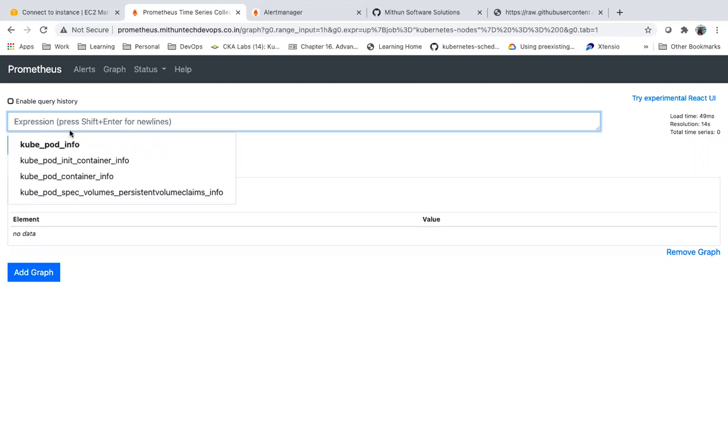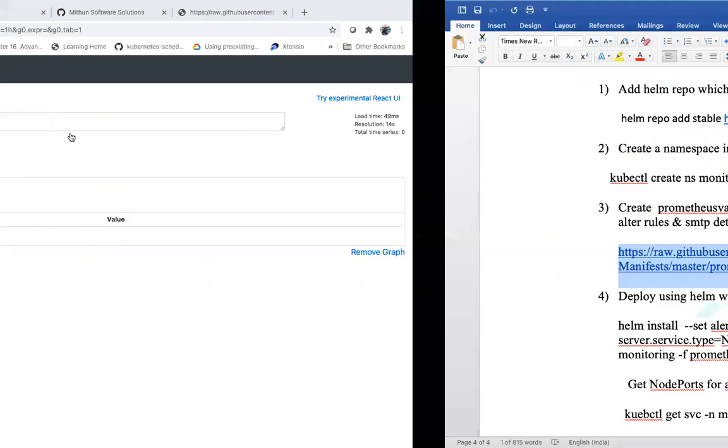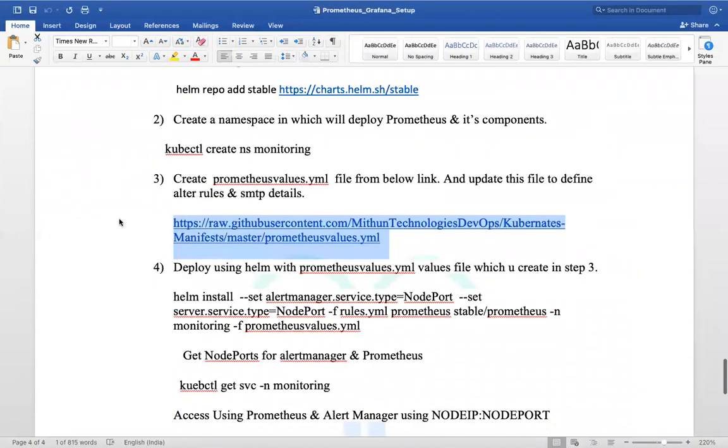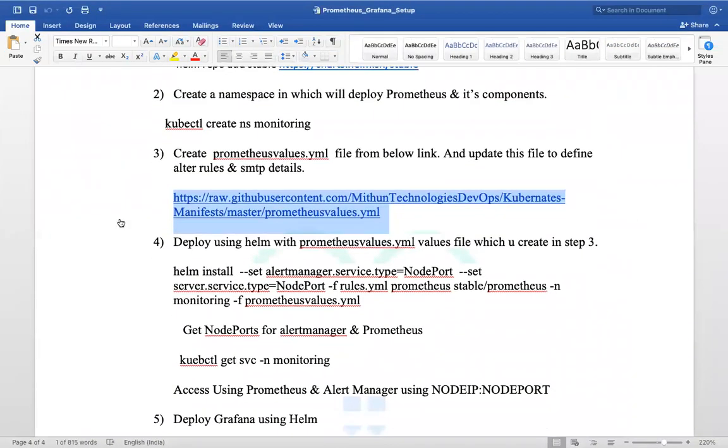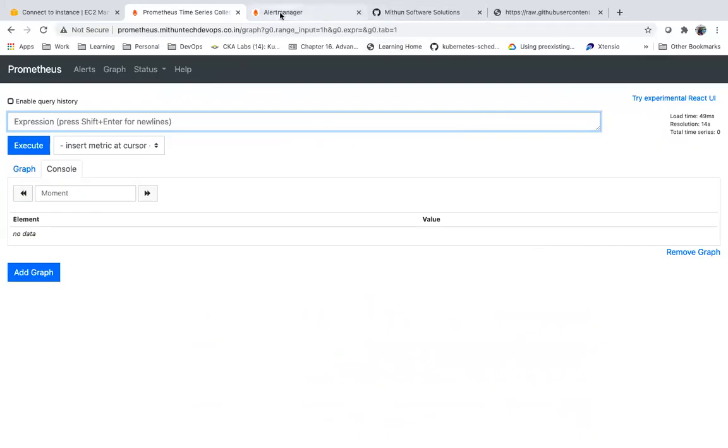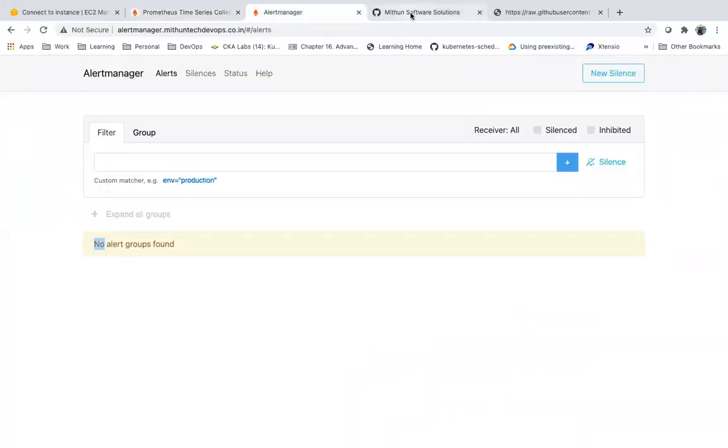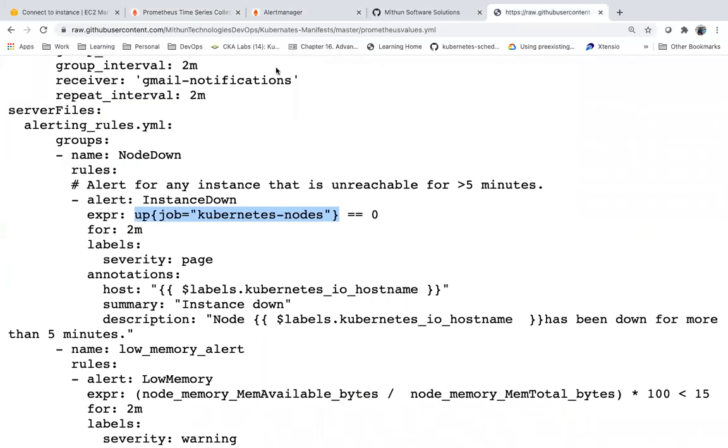I can trigger alerts for pod status also, based on the pod. If a pod is in crash loop back off, if the pod is not working, if it is not running, I can trigger an alert. You can trigger alerts based on these metrics.